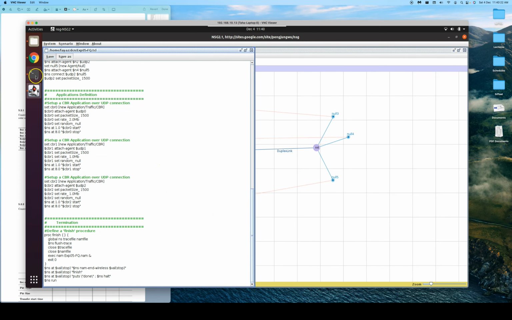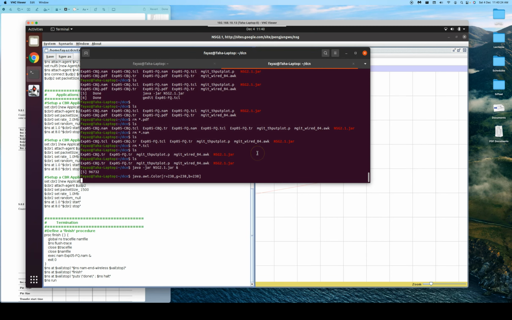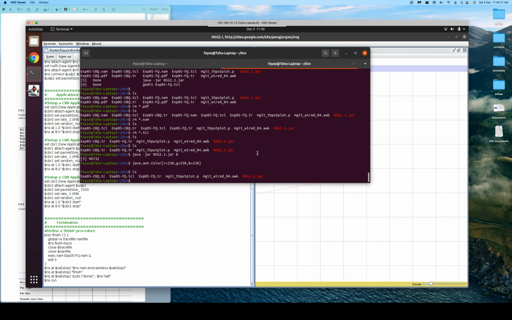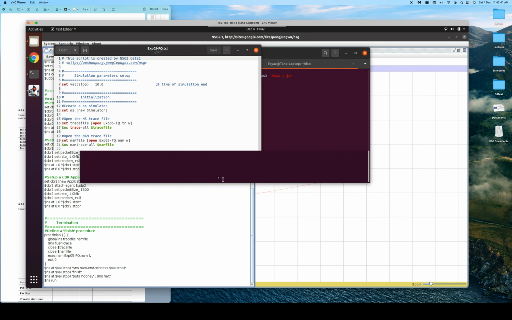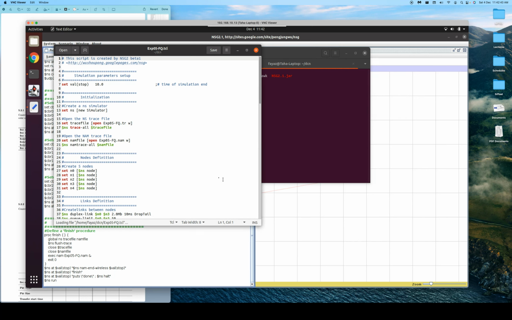Once we are done with that, let's go back to the terminal. The terminal is free for us. Now we need to run ns experiment 05, the gedit of the TCL file that we generated just now, just to add color codes to it. So let's open it with gedit and an ampersand in the background, and then let's define the color codes over here.